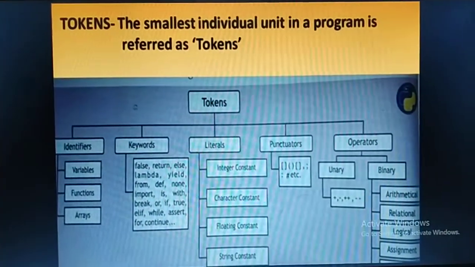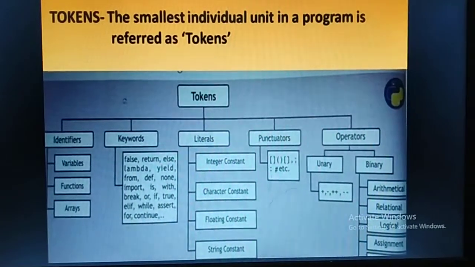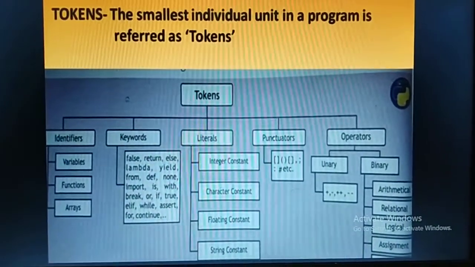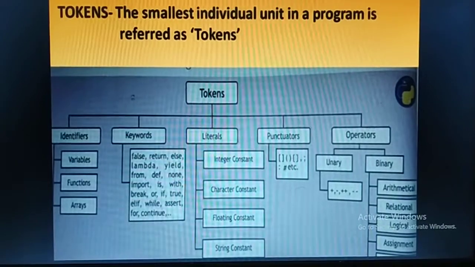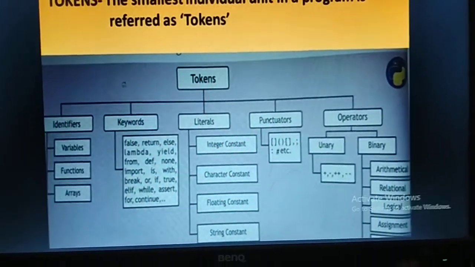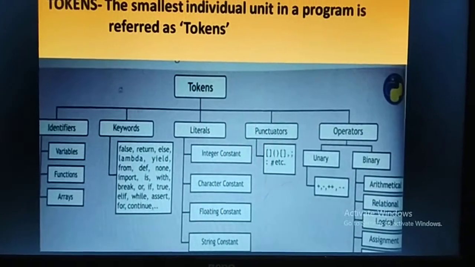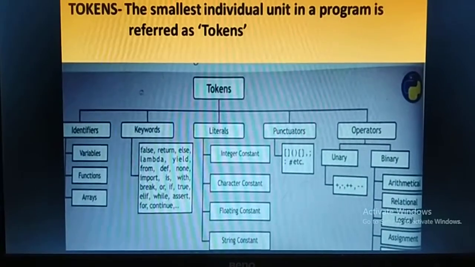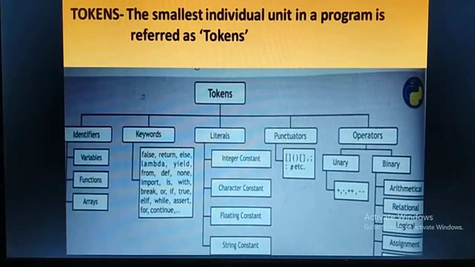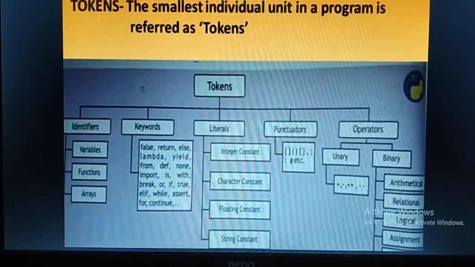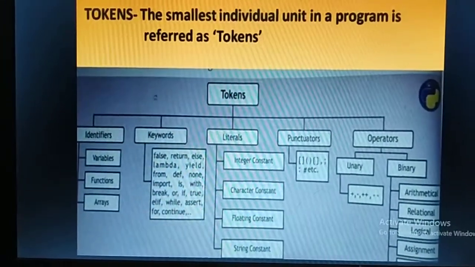So you can see here: identifiers are variables, functions, arrays; keywords are false, true, yes, no, if, else; literals are all types of constants, integer, character, floating, string; punctuators are all parentheses; operators are unary and binary operators. So they all are tokens.